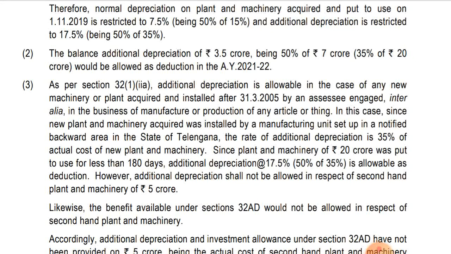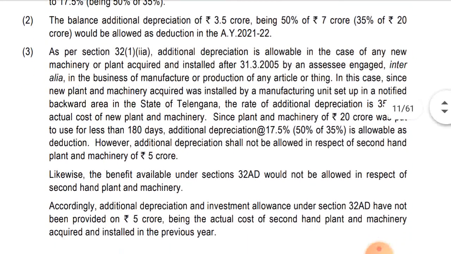However, additional depreciation shall not be allowed in respect of second-hand plant and machinery, as I said, of 5 crores. So on 5 crores, additional depreciation has not been allowed. Likewise, the benefit available under section 32AD would not be allowed in respect of second-hand plant and machinery. As I said, for additional deduction under section 32AD on second-hand plant and machinery, deduction is not allowed. So they have said that as well.